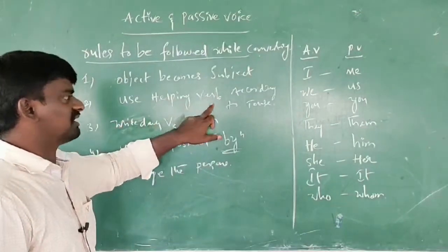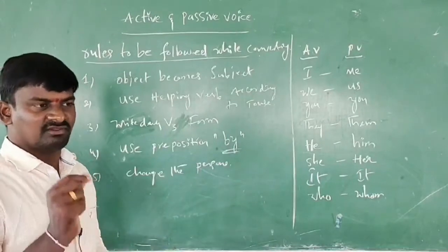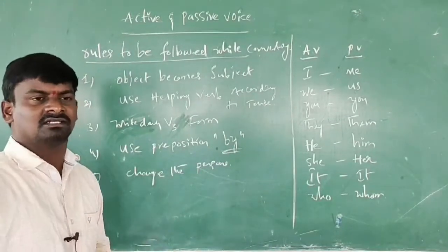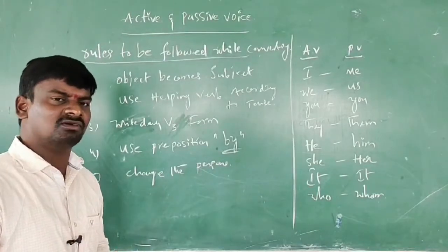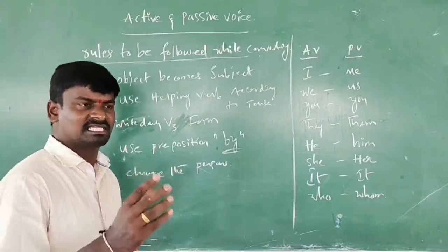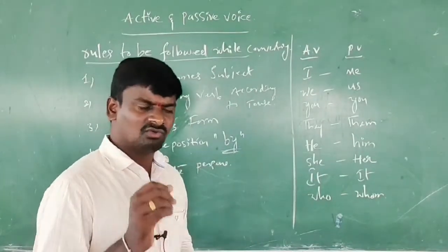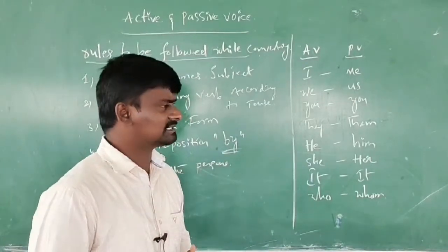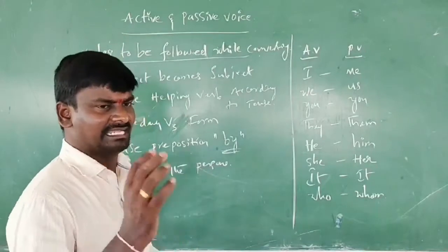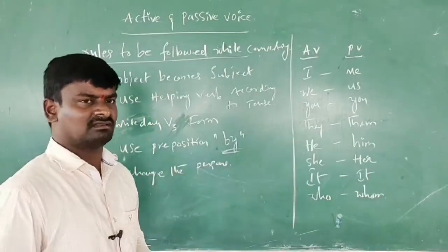Use helping verb according to the tense. The most important thing is, if you want to know the active and passive voice, before that you should all be aware of tenses. You know about present tense, past tense, future tense. Each tense is divided into 4 groups, and we have 12 tenses in English. Though we have 12 tenses, we mostly use 8 tenses. You should be aware of these 8 tenses and their formulas.